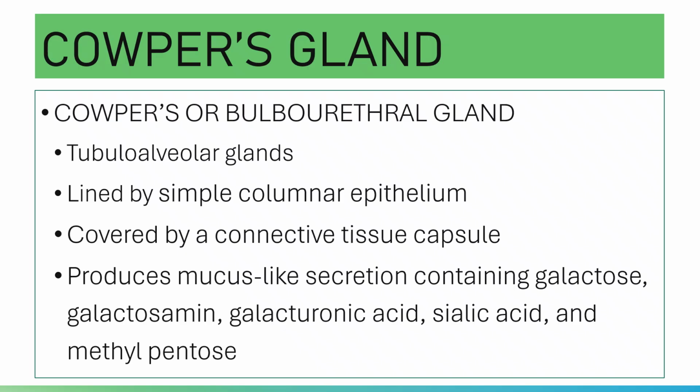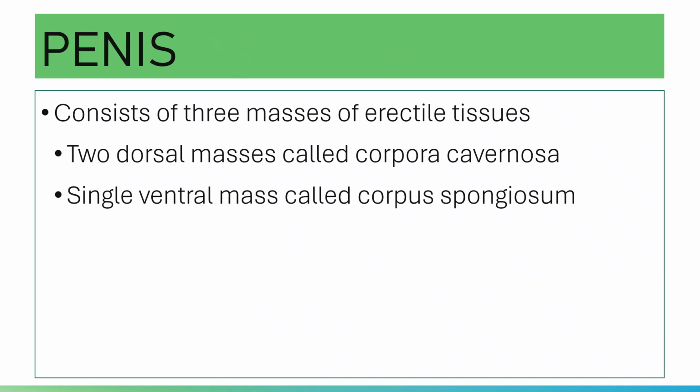The secretion coming from your Cowper's glands constitutes your pre-seminal fluid that lubricates your penile urethra, or in layman's terms, they call it the precum. We call it your pre-seminal fluid, and it lubricates your penile urethra.